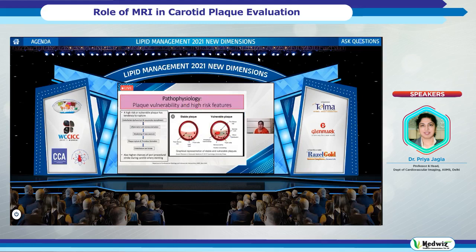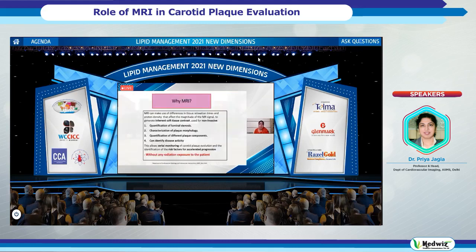Just like in the coronary artery, similarly in the carotid also, the vulnerable plaque is the one which has a thin fibrous cap, a large necrotic core, lipid, microcalcification, evidence of neovascularity, positive remodeling, and intraplaque hemorrhage. So these are the features which tell us this is a plaque which is vulnerable, and these are the patients who also will have a high risk of periprocedural stroke when we are attempting carotid artery stenting.